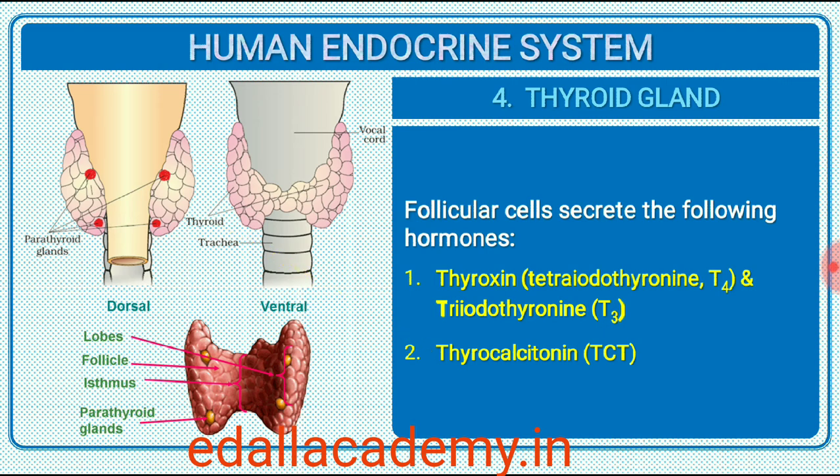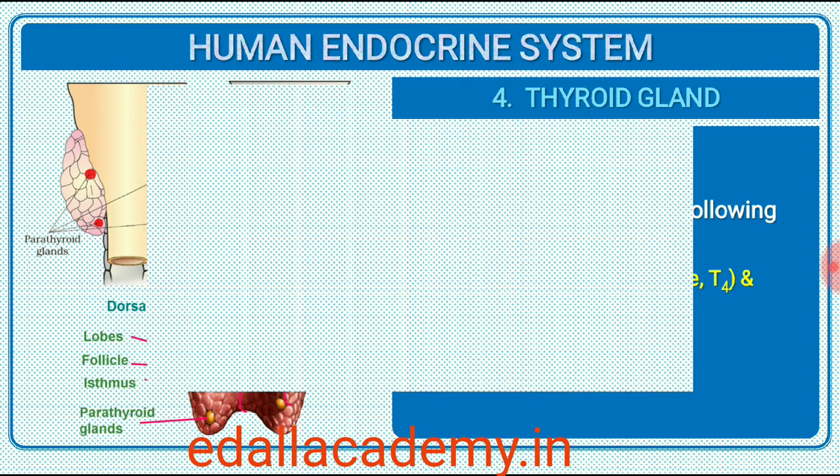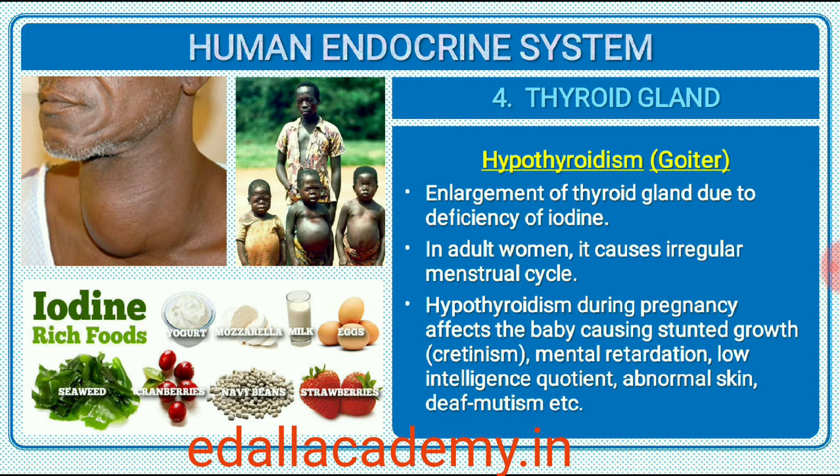Iodine is essential for the normal rate of hormone synthesis in the thyroid. Deficiency of iodine in our diet results in hypothyroidism and enlargement of the thyroid gland, commonly called goiter. Hypothyroidism during pregnancy causes defective development and maturation of the growing baby, leading to stunted growth, cretinism, mental retardation, low intelligence quotient, abnormal skin, deaf mutism, etc. In adult women, hypothyroidism may cause menstrual cycle to become irregular.